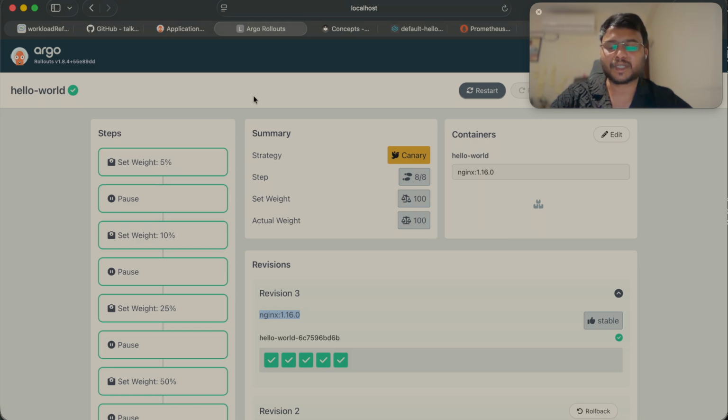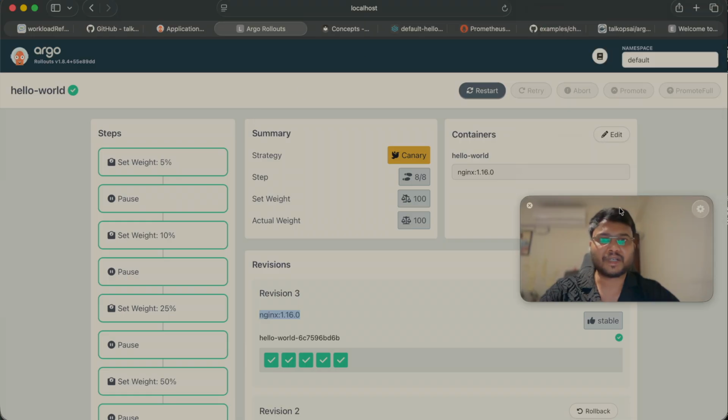So can we automate this or build some kind of intelligence over it so that we don't have to check all the dashboards? Instead, the rollout checks the dashboard, the query or the metrics on our behalf, and intelligently figures out whether we have to roll out or roll back the changes.